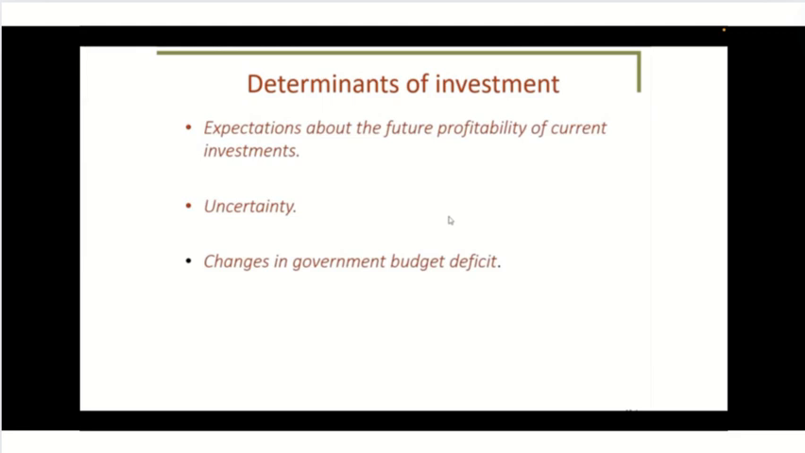Next, we have uncertainty. Uncertainty will cause investments to go down since investors are uncertain about the path of the economy. And finally, changes in government budget deficit. Since investments are a combination of public and private investments, they will increase as the government decides to borrow more.